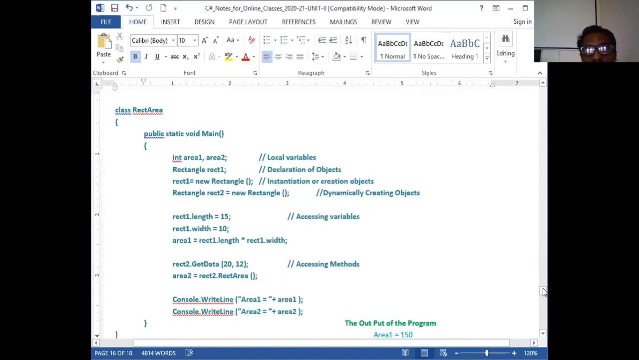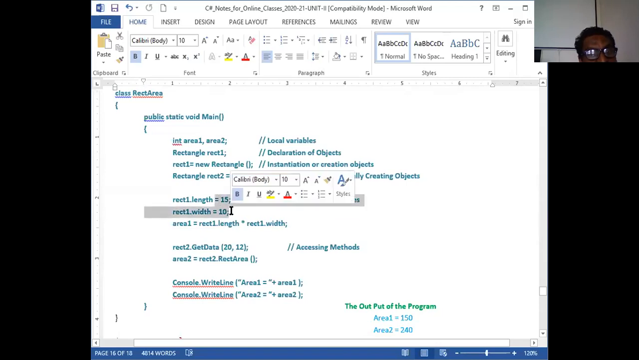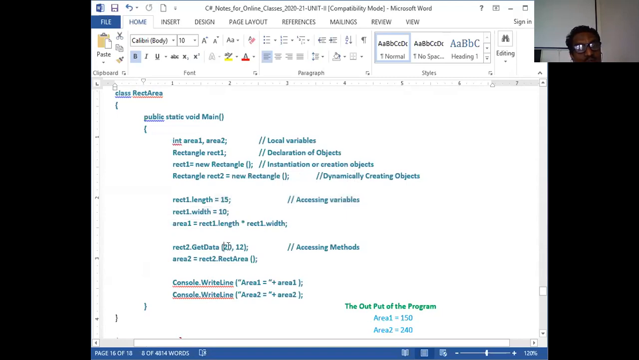One more is through the function. So now, through this function get data. Now again, area is equal to rect2 dot rect area. Now I'm going to call the rect area function. But this time the function is associated with the object rect2. Therefore, rect2 consists of 20 and 12, whereas rect1 consists of 15 and 10. So rect1 has its own memory location, whereas the rect2 object has its own memory location.